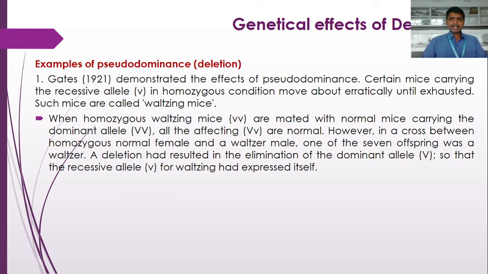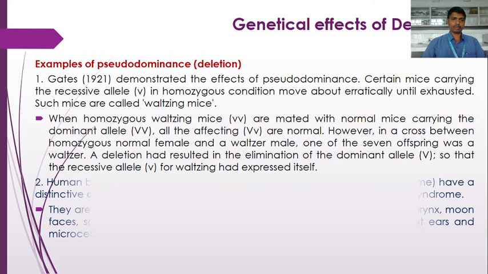So in such a cross between the normal female and waltzer male, one of the 7 offspring was a waltzer. So this waltzer phenotype occurs due to the deletion of the dominant allele, capital V. Due to this, the recessive allele small v for waltzing gets expressed. So one individual in the 7 offspring was a waltzer. This is an example of pseudodominance.